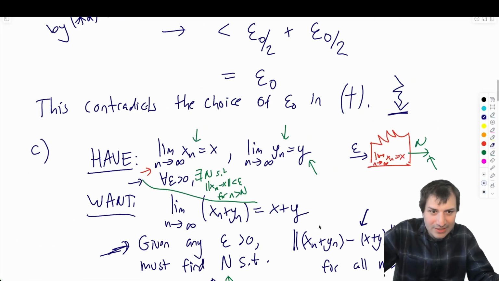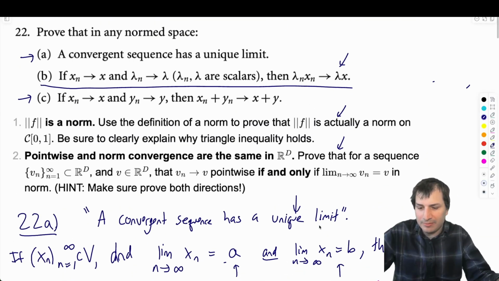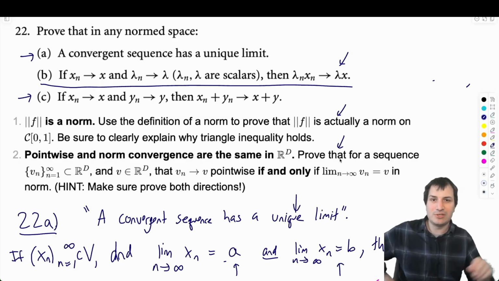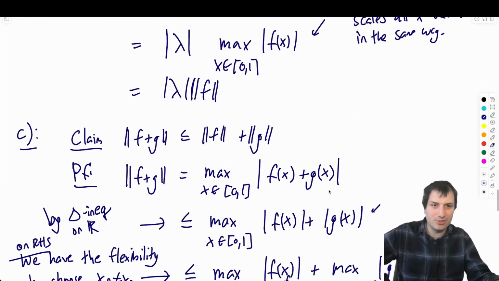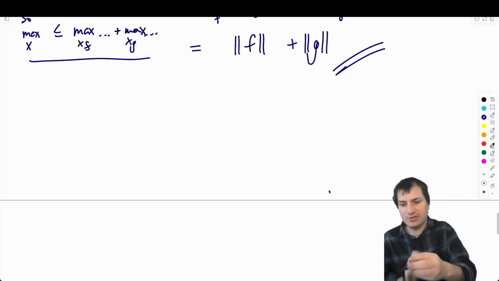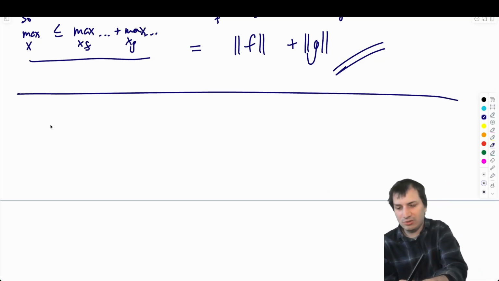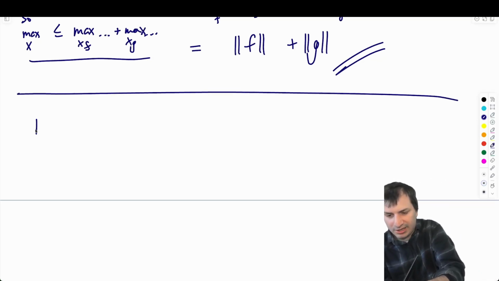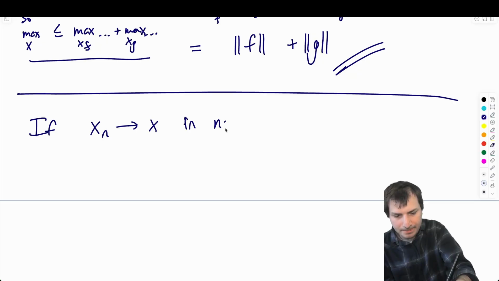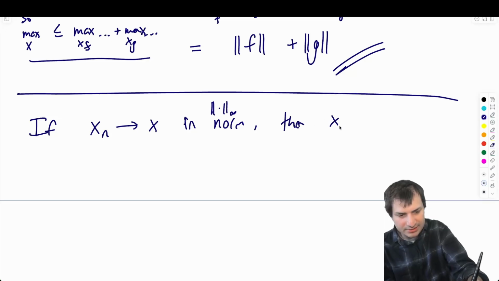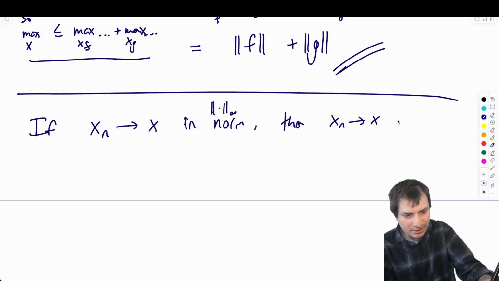Okay, last but not least here, let's do the last problem, which is that pointwise and norm convergence are the same in R^d. This is really two proofs. If it converges pointwise, then it converges in norm in R^d, and the reverse. One direction is very easy. Let's do this direction first. If x_n converges to x in norm, so in the infinity norm, then x_n goes to x pointwise.